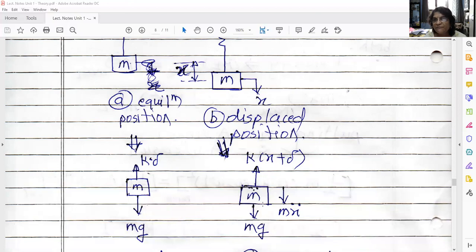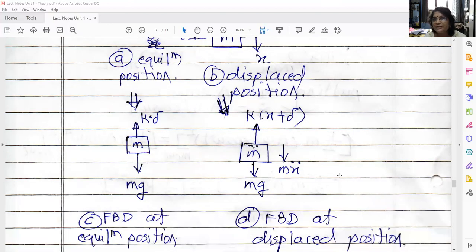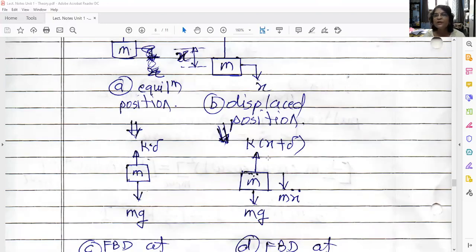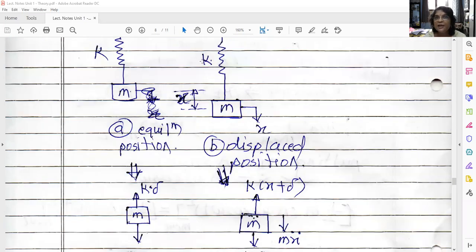So this is known as a free body diagram in the displaced position. What are the forces acting on this mass now? Mg is there, and k(delta plus x), because apart from this delta, the spring has now displaced by x amount also. So what is the total deflection of the spring? x plus delta. So what is the spring force? k into bracket x plus delta.